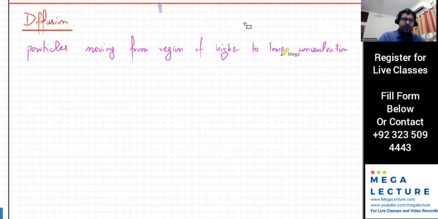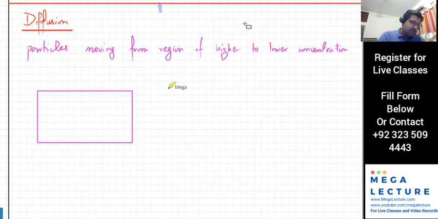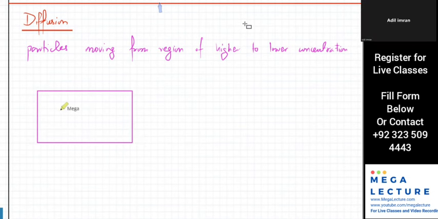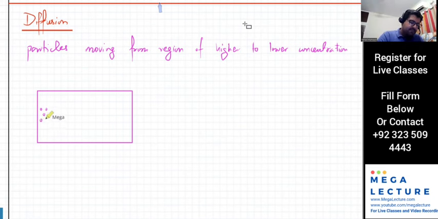Why do they move from a region of higher concentration to a lower concentration? Like if I spray a perfume at one end, why do the particles move from a region of higher concentration to a lower concentration? Let's say that's a room. Why do they do that? Because the particles are constantly and randomly moving around, so they'll spread out eventually.